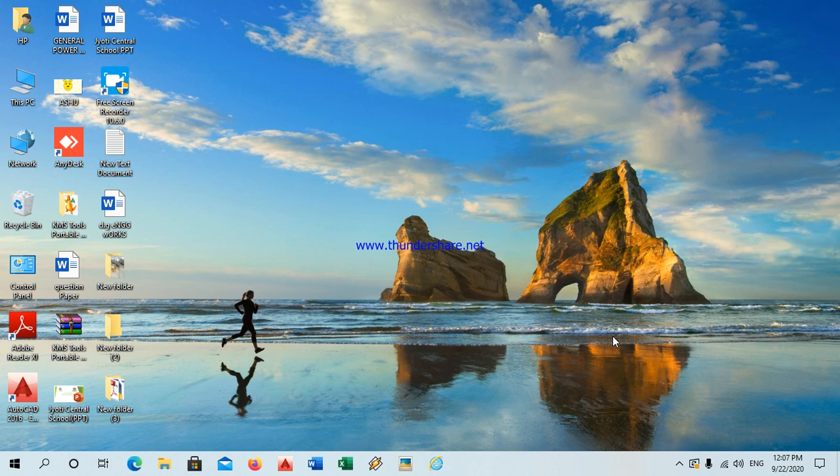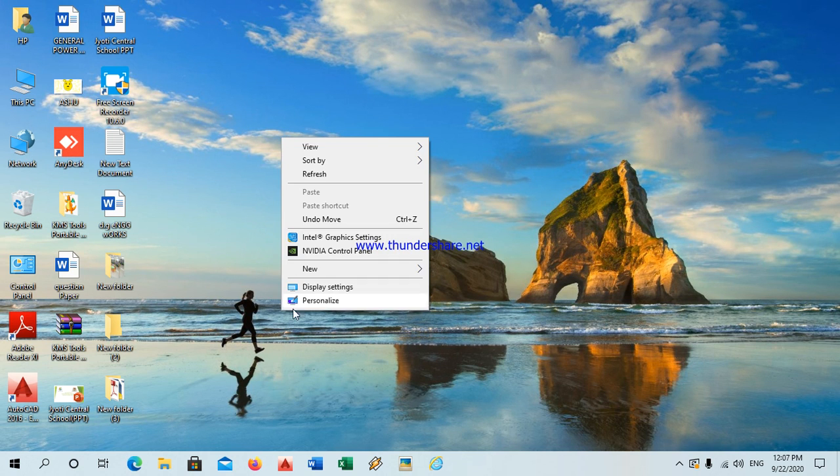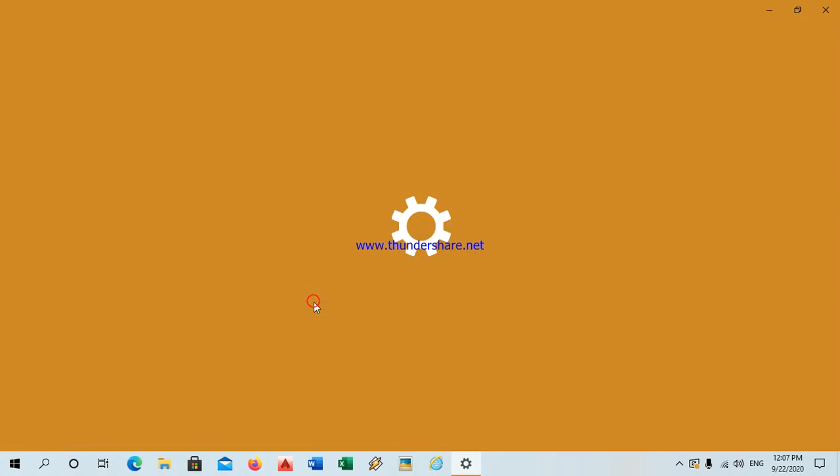Changing the screensaver now. How can we change the screensaver? The screensaver is an image which pops up on the computer screen whenever the computer remains idle. After a short time, by pressing any key, you can get back to the normal screen again. Now I'll show you the steps. Right click on the blank area on the desktop and choose the personalize option.